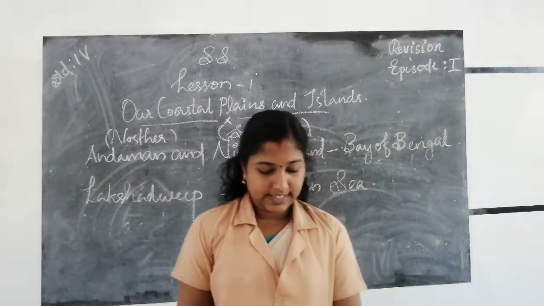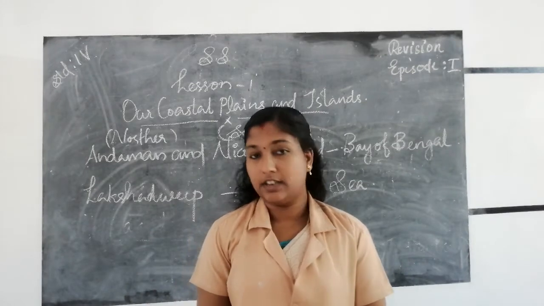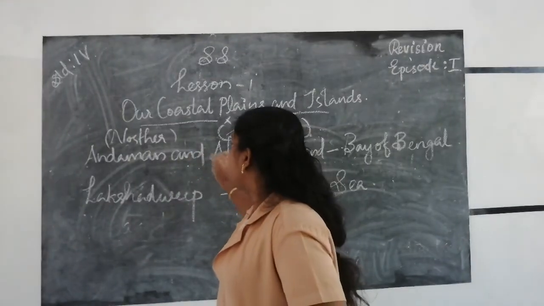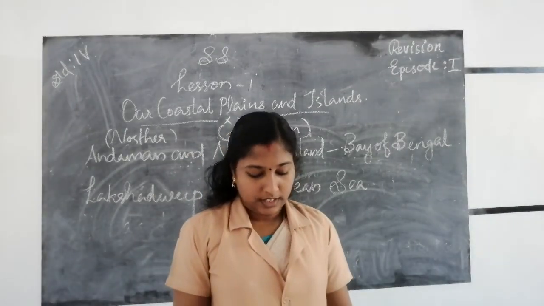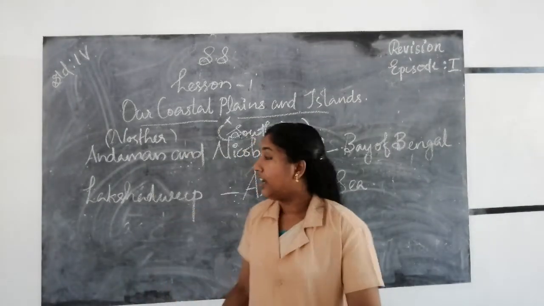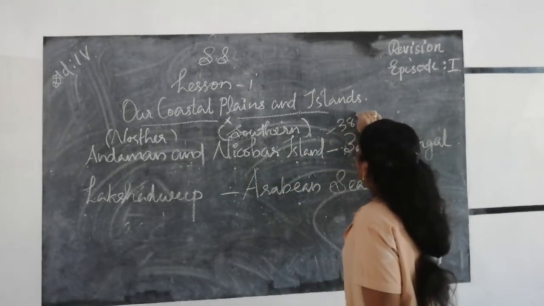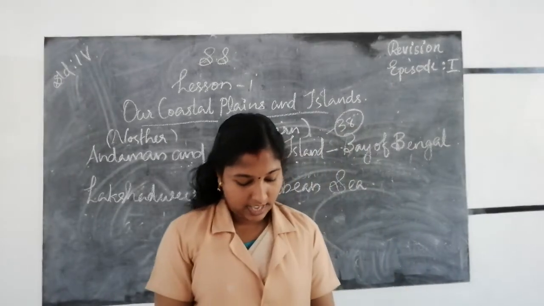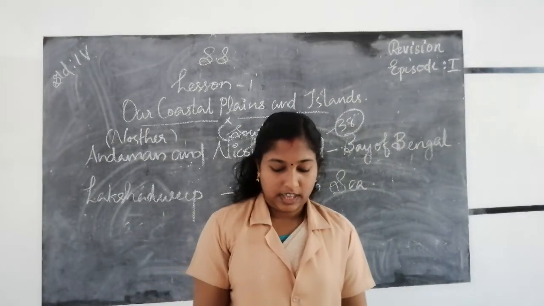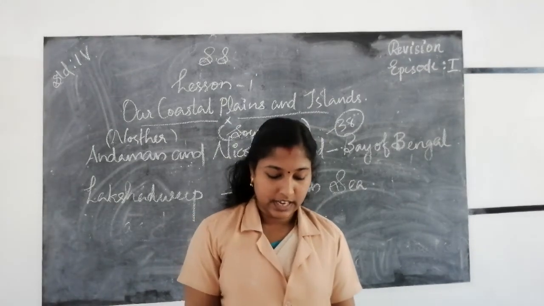There are more than 500 islands in the Andaman and Nicobar group together. But people live only in 38 of these islands. The Andaman and Nicobar Islands are a Union Territory of India.